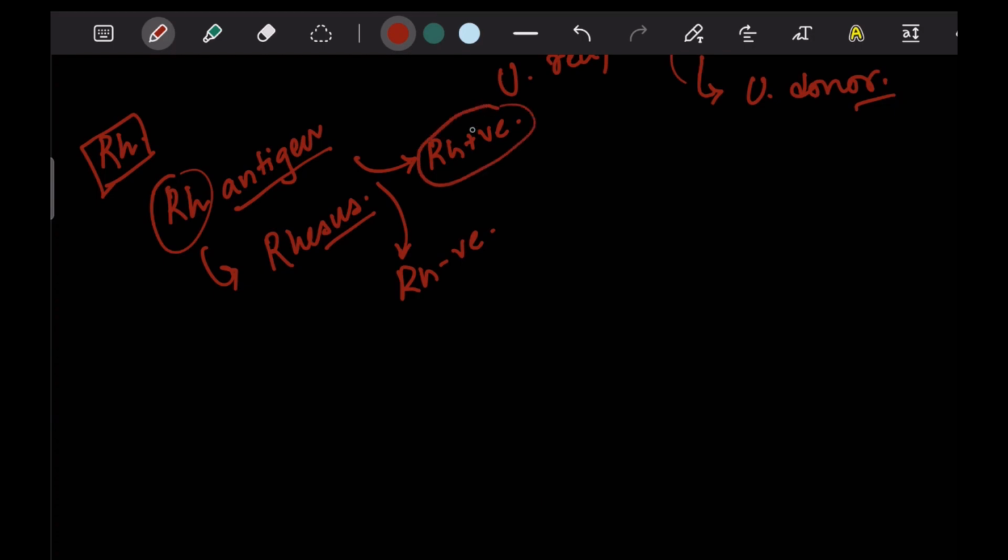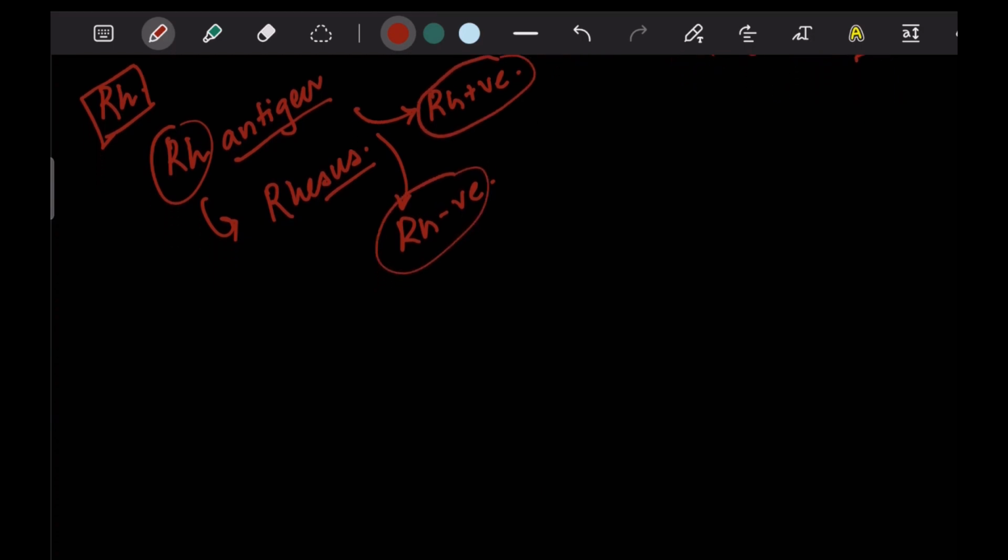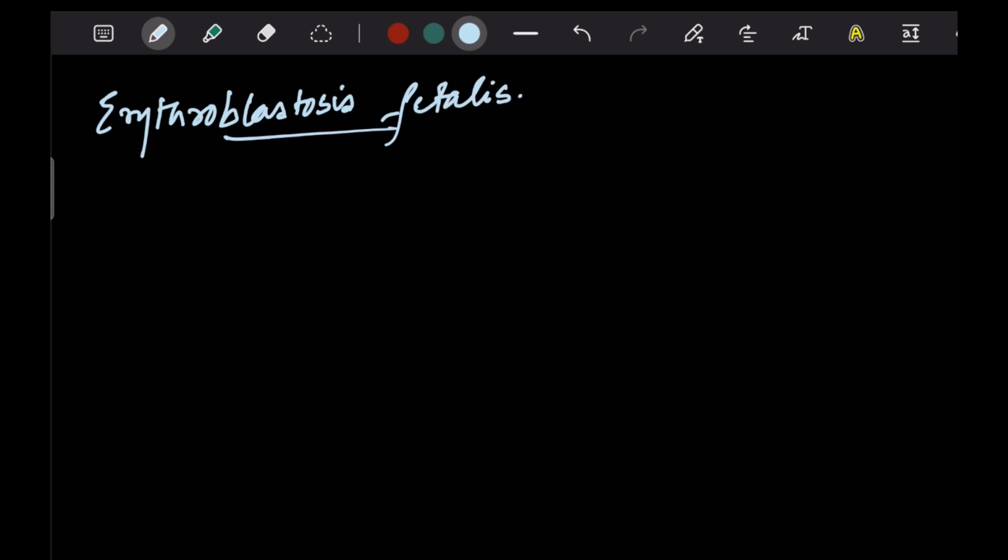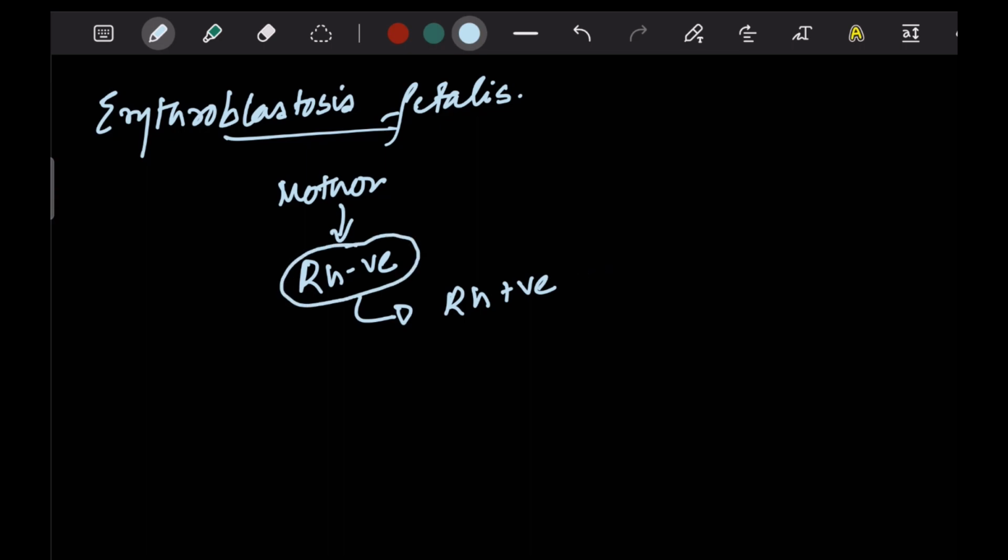Now, pertaining to this RH positivity and negativity, there is a special clinical case that we need to discuss, which is known as Erythroblastosis Fetalis. Now, think about a scenario. There is a mother who is RH negative. She gives birth to an RH positive child. Now, this mother doesn't have the RH antigen.